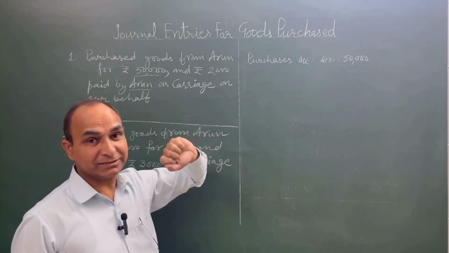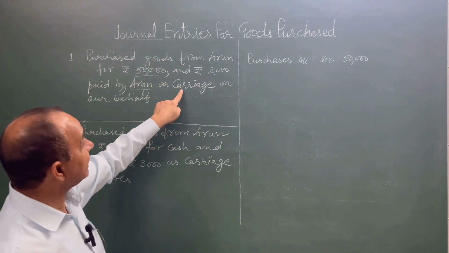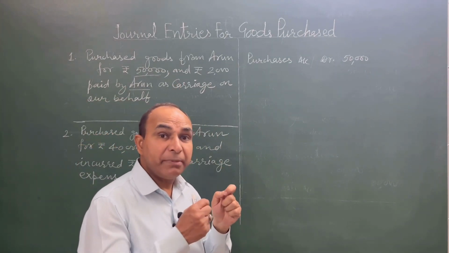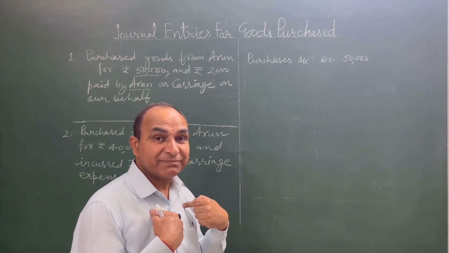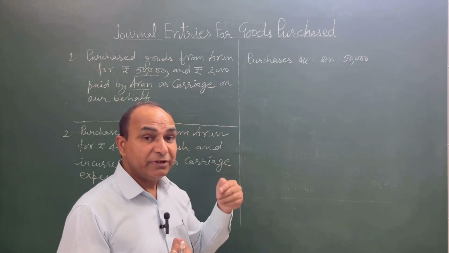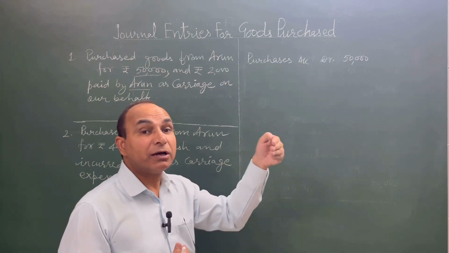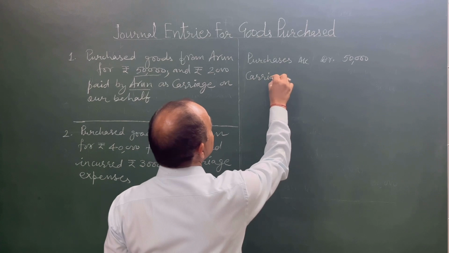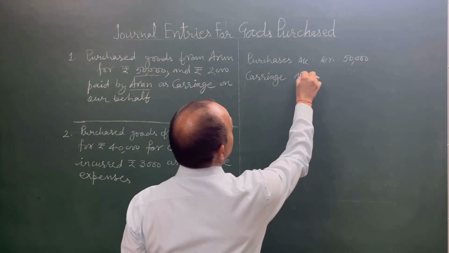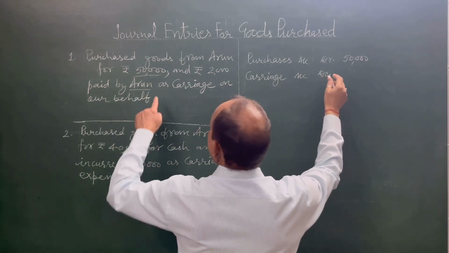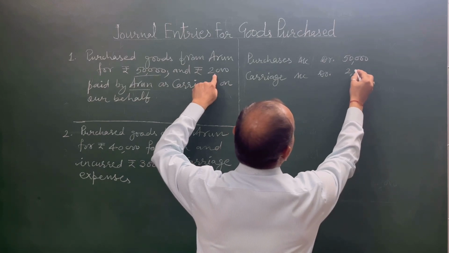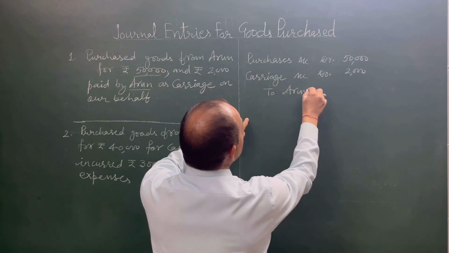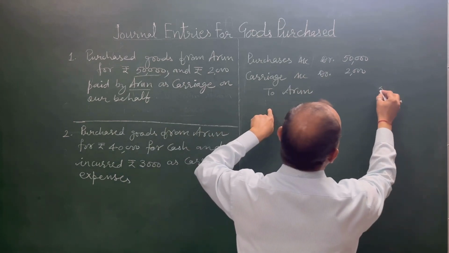This is an expense. On the other hand, the carriage is also our expense. However, we did not make payment for that, but that is our expense because later on we will make this payment to Arun. So carriage account debit. Carriage is an expense, and this is also a nominal account. Carriage account debit rupees 2,000 to Arun. Arun's account will be credited for 52,000.